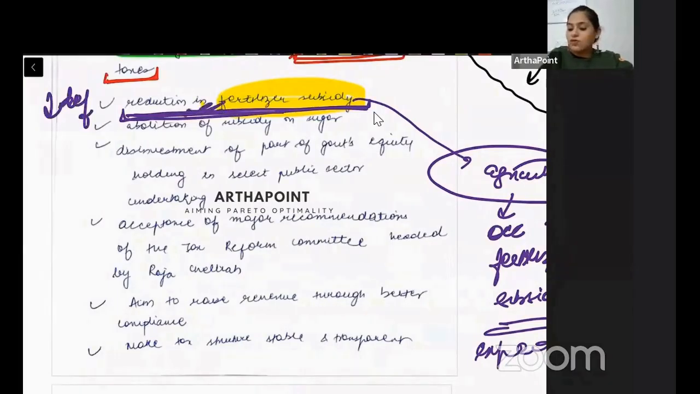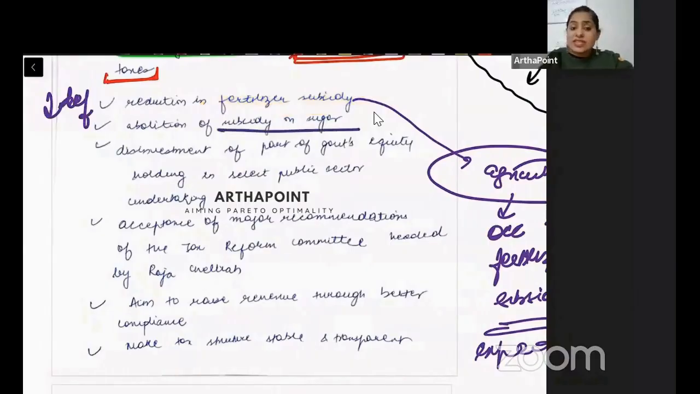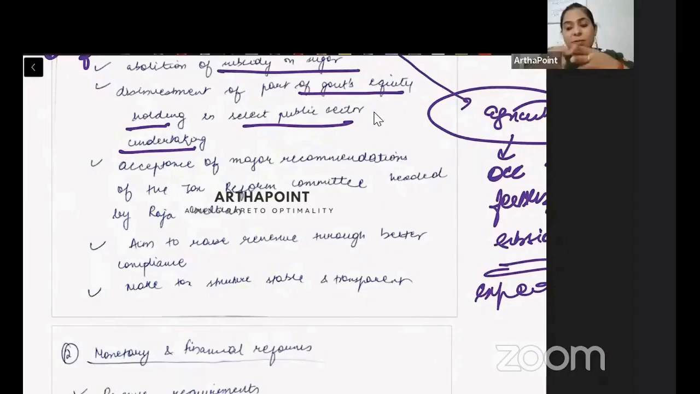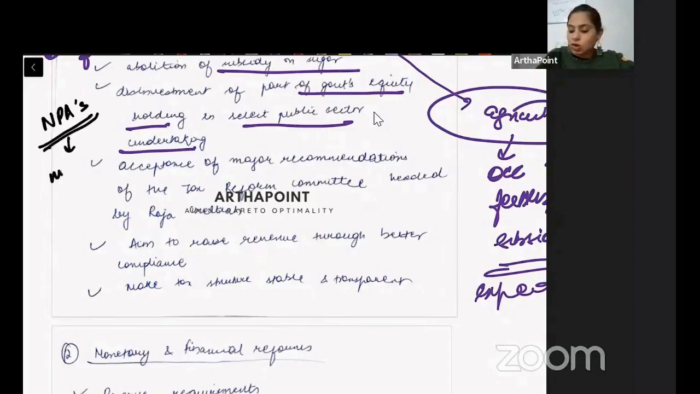Similarly, abolition of subsidy on sugar, right? Disinvestment of parts of government equity holding in select public undertakings. So we know that the government sector was highly unproductive. Government sector, especially the public sector, wasn't doing very well. So we wanted to do disinvestment. किस का disinvestment करेंगे? जो भी NPAs थे. What is an NPA? It's a non-performing asset.